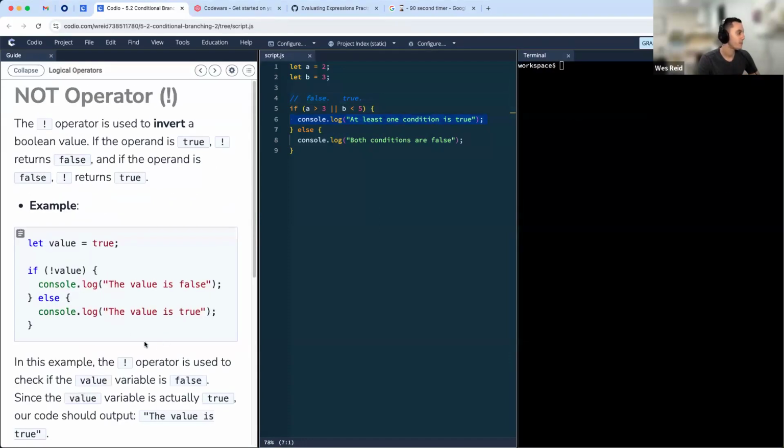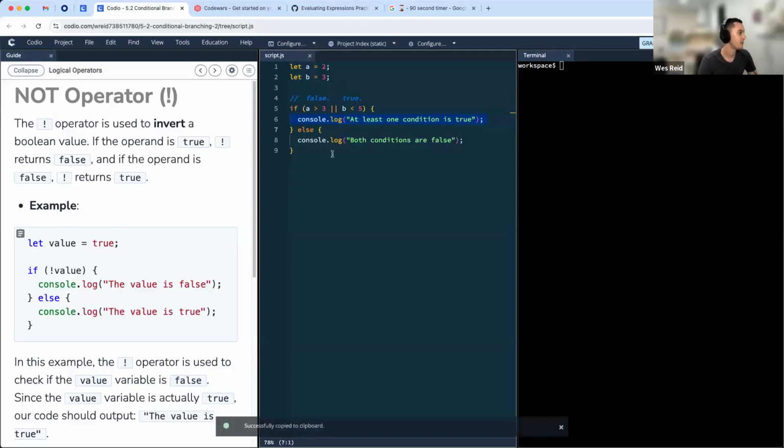All right, so let's check one more. The not operator, we saw the not operator, sometimes called the interrobang. We saw it with not equals, right? We could put it in front of our equal sign to check if two values were not equivalent to one another. We also saw it when we were talking about, goodness, what was that? I think booleans. So it was where we were flipping some values back and forth. We were converting some values to booleans, where it flips the value and it can flip it back. So the not operator is used to invert a boolean value. If the operand is true, not returns false. If the operand is false, not returns true.